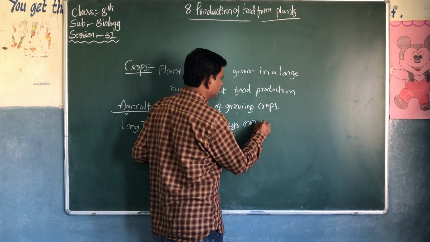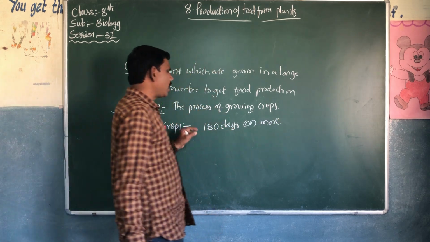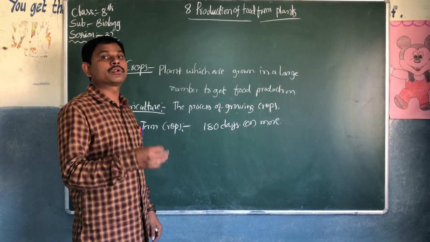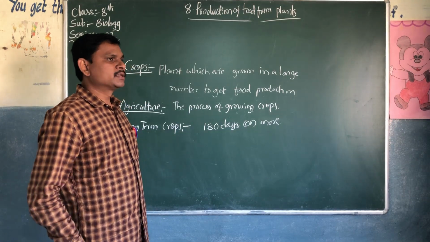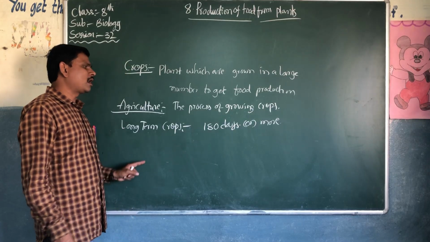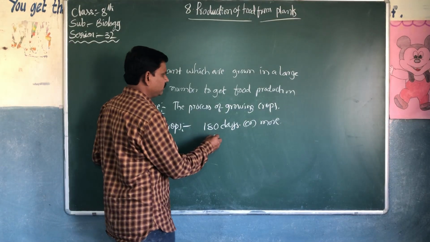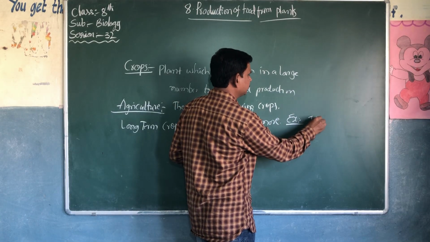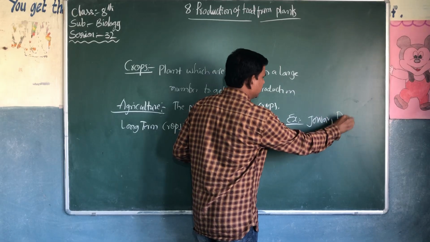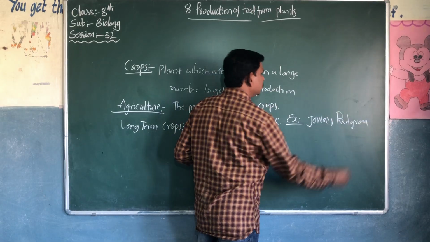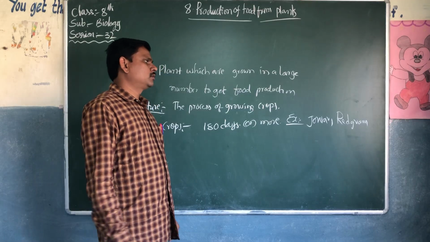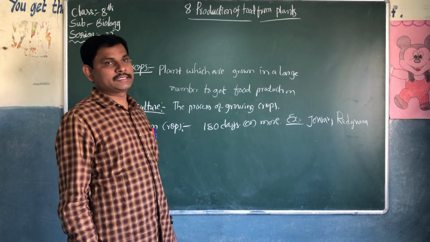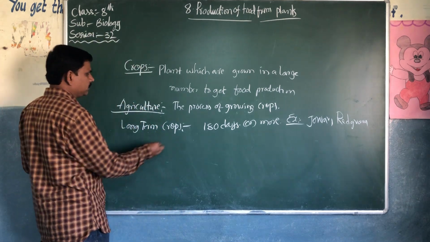Examples of long-term crops are red gram, kandi, jowar, zonalu. They need around 180 days, 6 months.